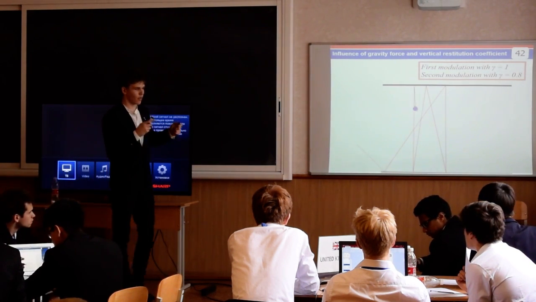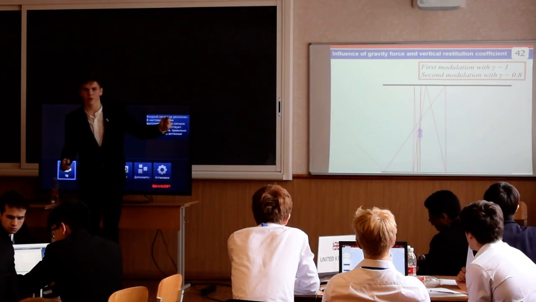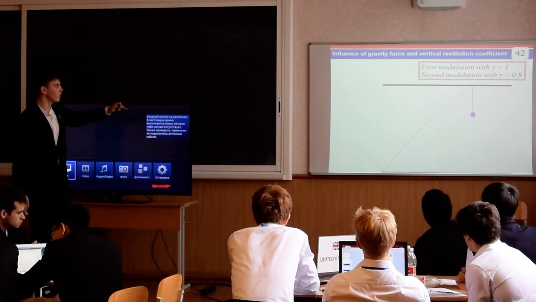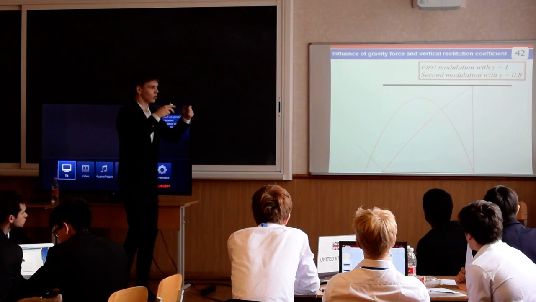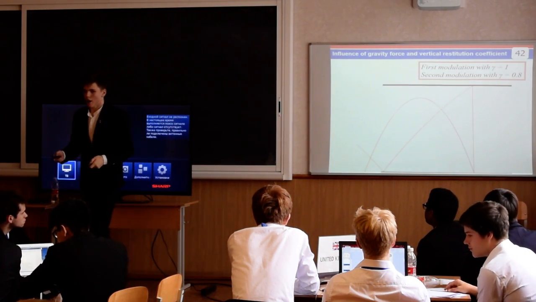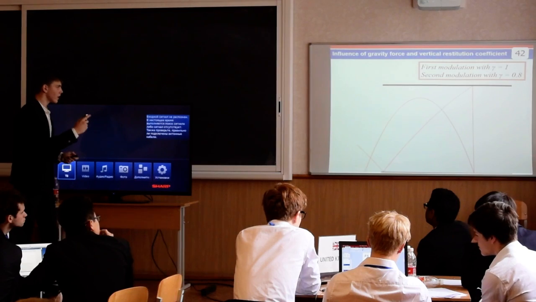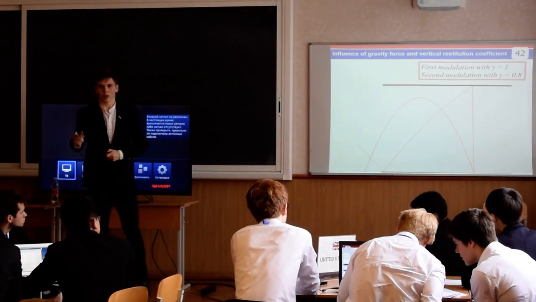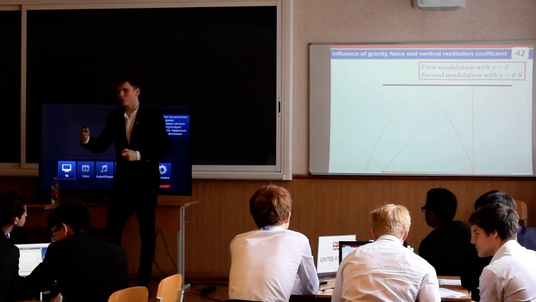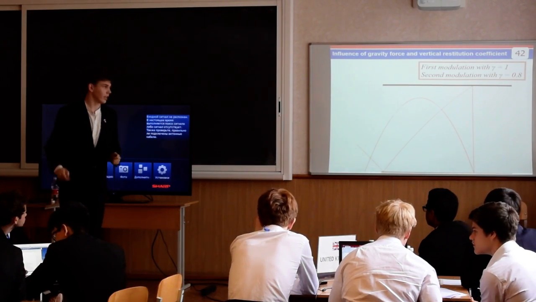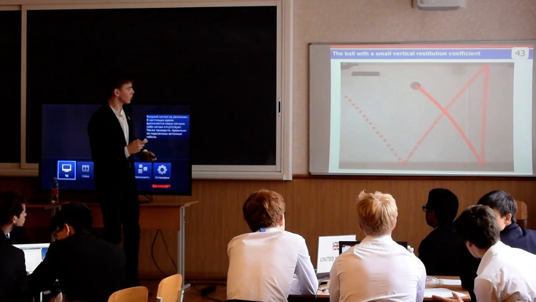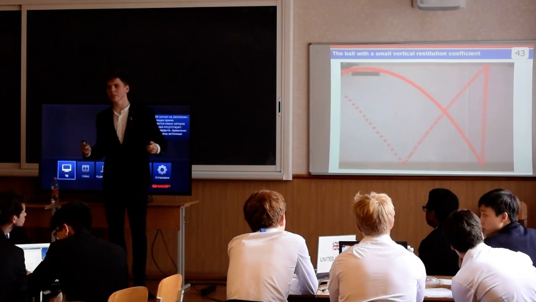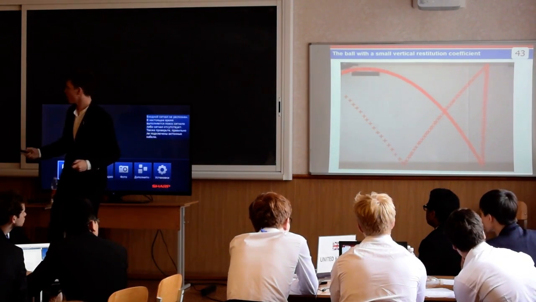So when we throw the super ball with a higher restitution coefficient, we can see that the ball collides very often and remains in the space between two plates. If we throw it with a lower horizontal restitution coefficient, it returns after 3 collisions. It's very interesting. We get the lower horizontal restitution coefficient necessary for return in the real case. We throw the super ball with a lower restitution coefficient, and as our computer model predicted, it returns after 3 collisions.